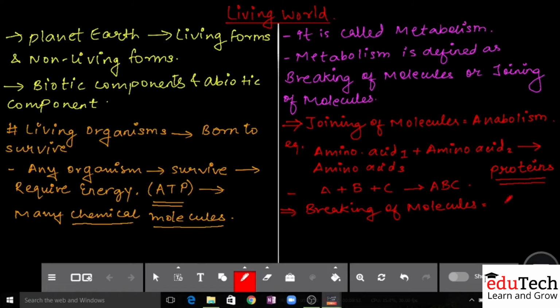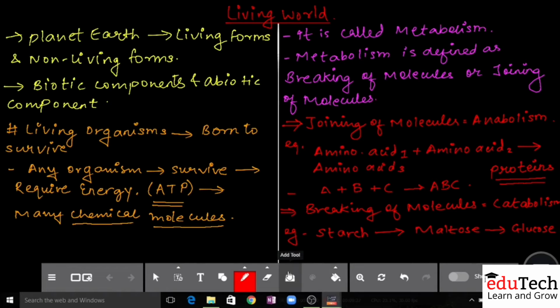Now breaking of molecules, what did we call it? Catabolism. Good. It is called catabolism. Cata means you are going to break it. Okay, for the breaking example, you can take anything. For example, you must have studied the breakdown of starch into what is called maltose, and finally into glucose.